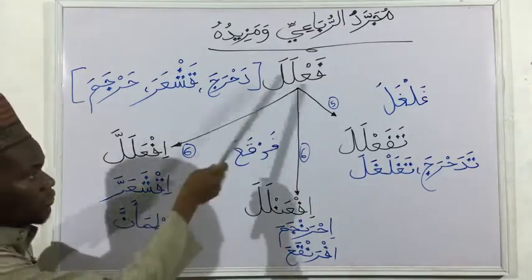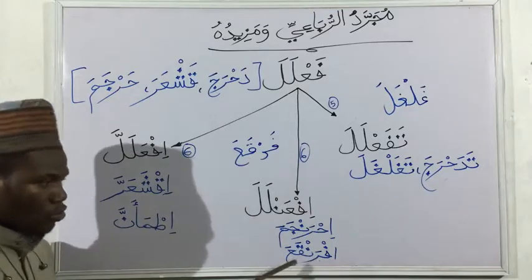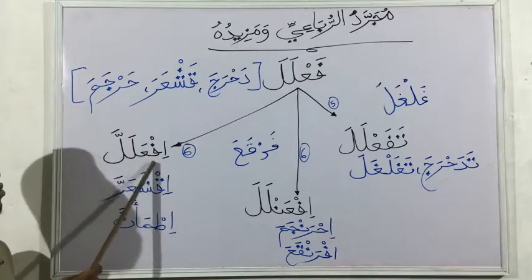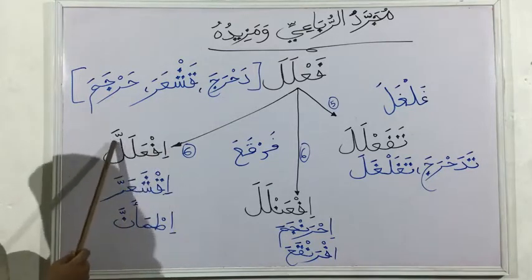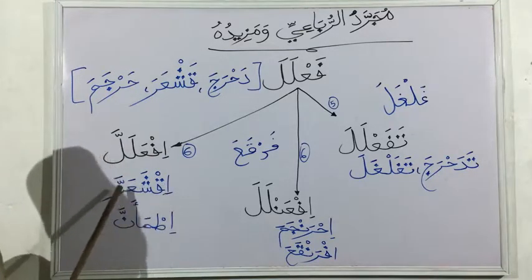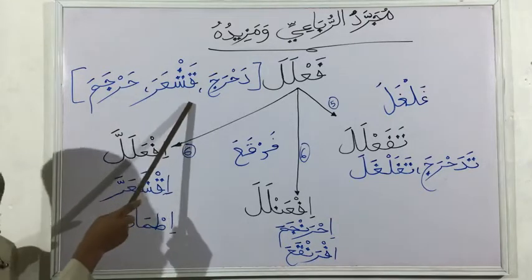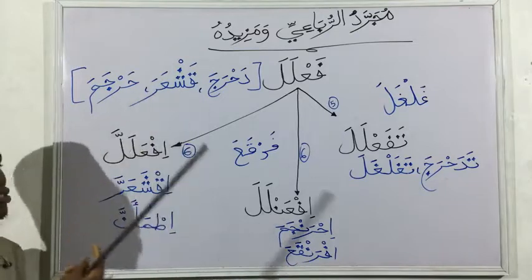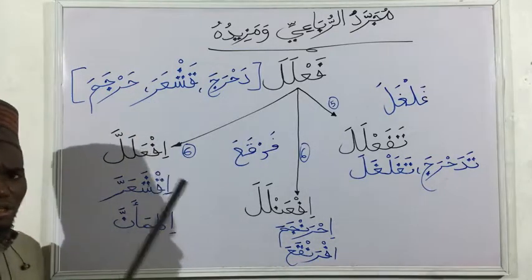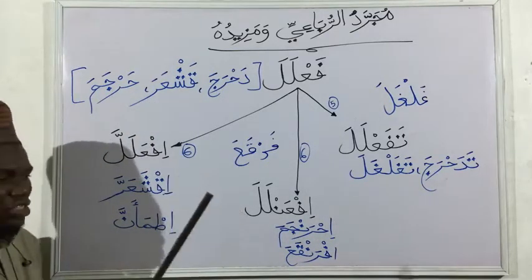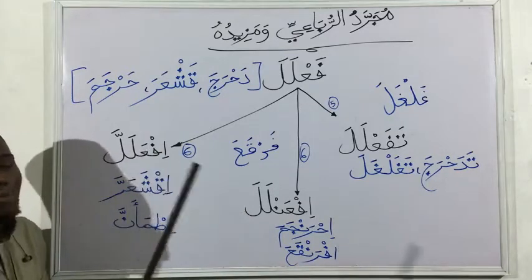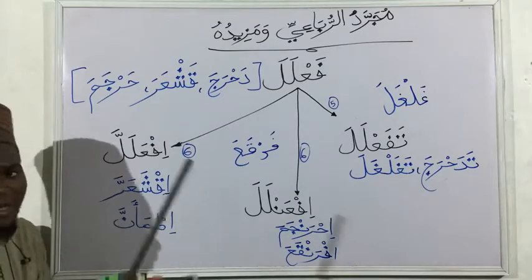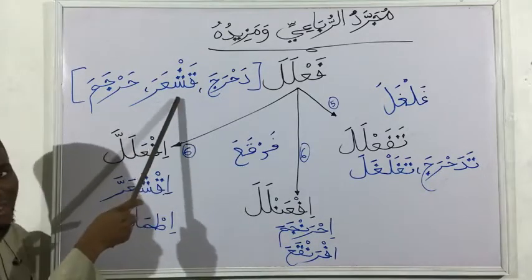Farqa, you know now, is fa'ala. So farqa, if ronqa, to be scattered. Now lastly we have if alalla, alif and an extra lam added to it. So we have ik sha'arro, coming from kosh'aro. What does kosh'aro mean? He shook, he trembled. So if I say kosh'aro zaidun, Zaid trembled. But if I say ikusha'arro zaidun, Zaid trembled violently, very much, more intense than this.